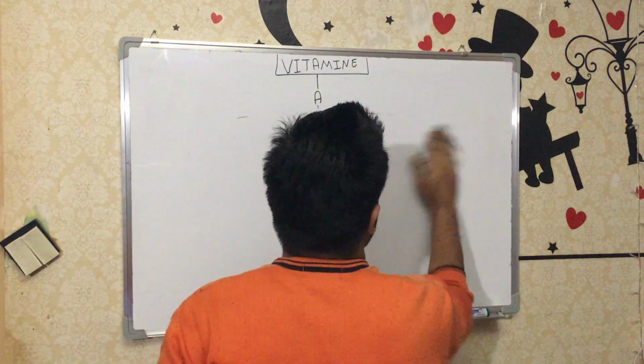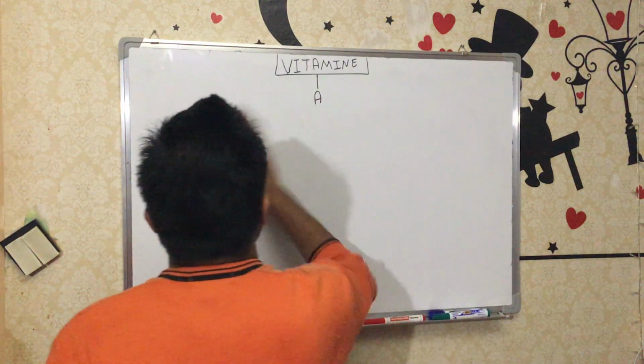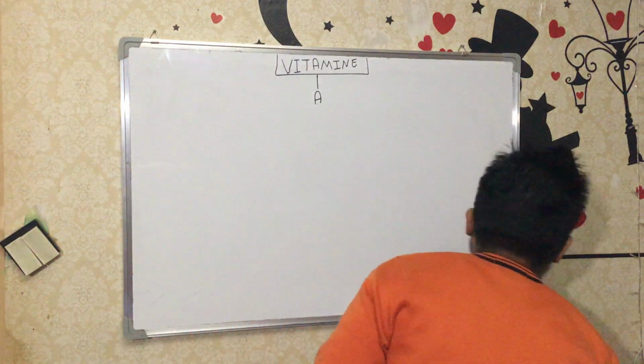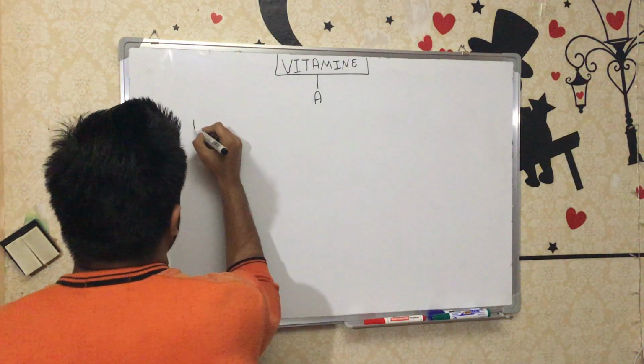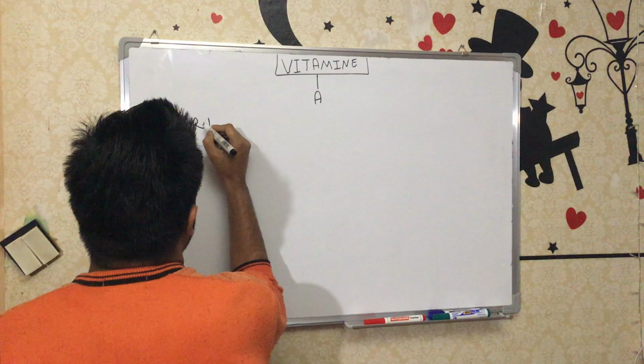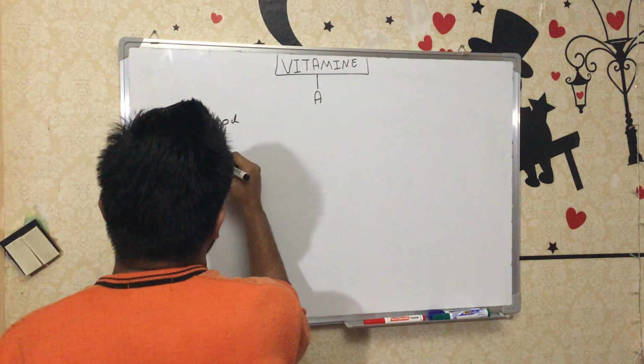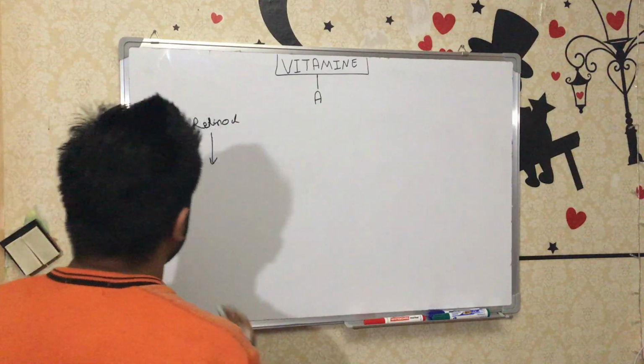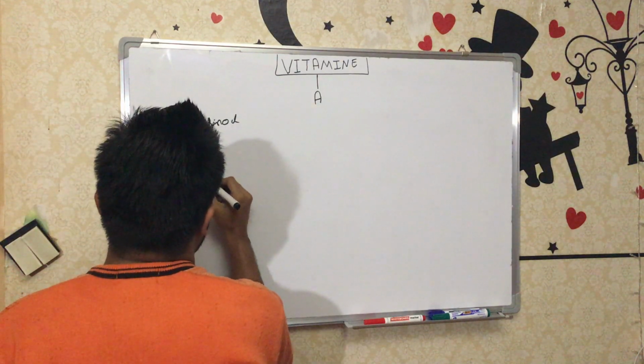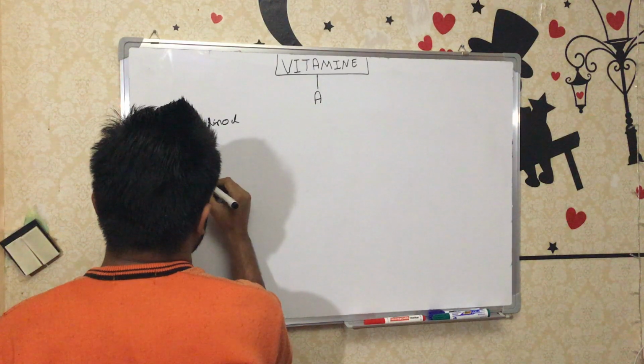Now we'll discuss some reactions of retinol. Retinol, by oxidation, becomes retinal.